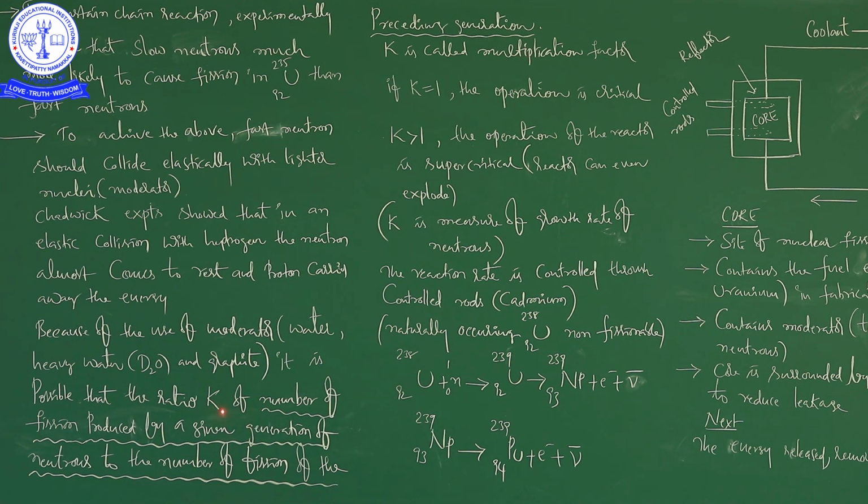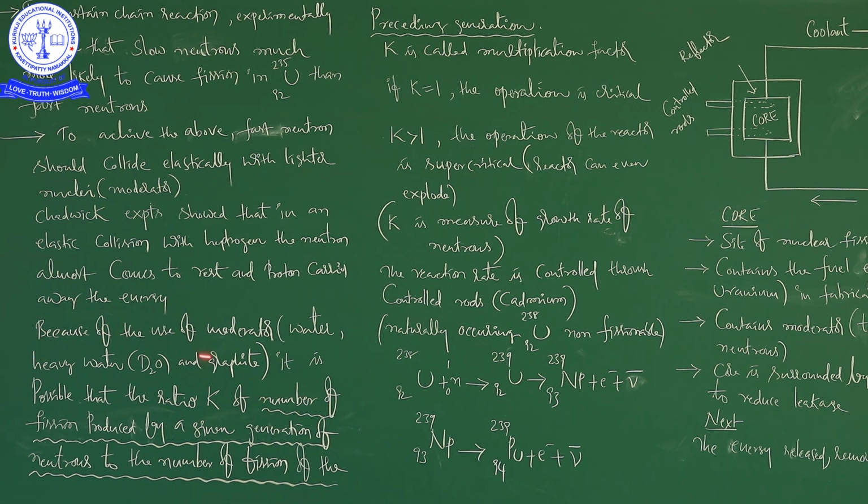I will repeat once again. Multiplication factor is the important quantity here. I underline the sentence, and that gives the value of K.